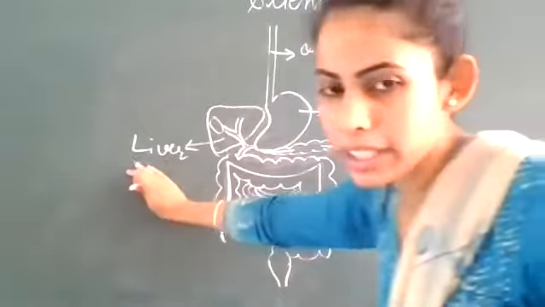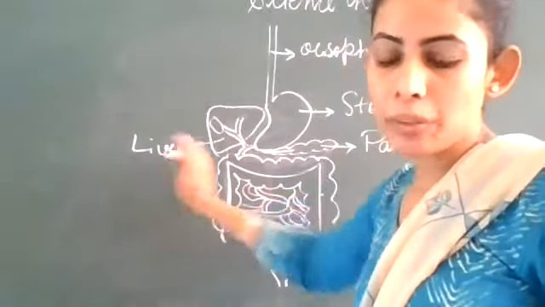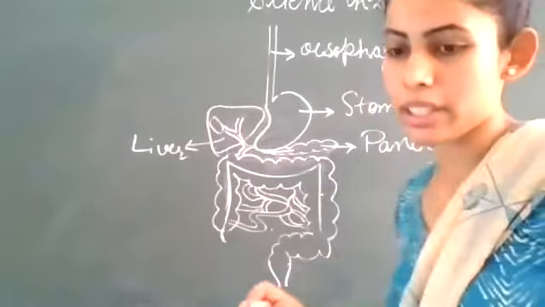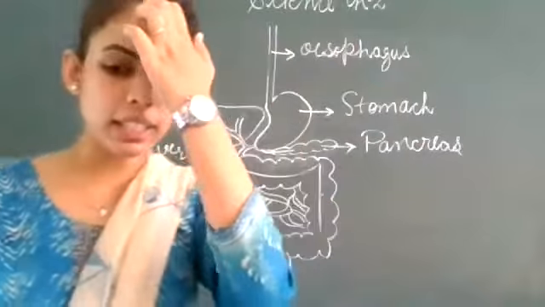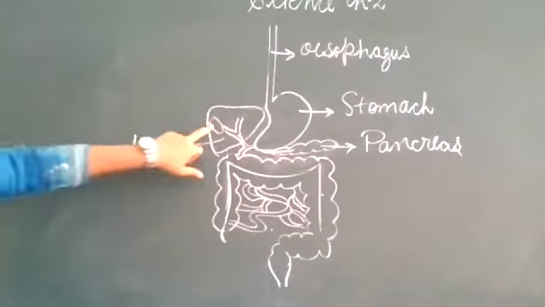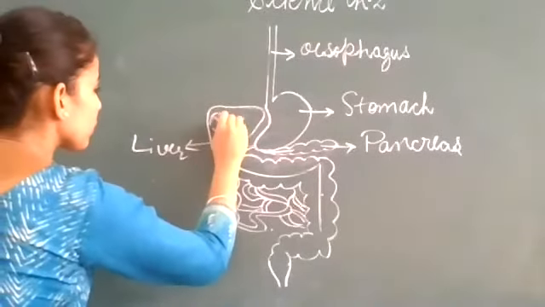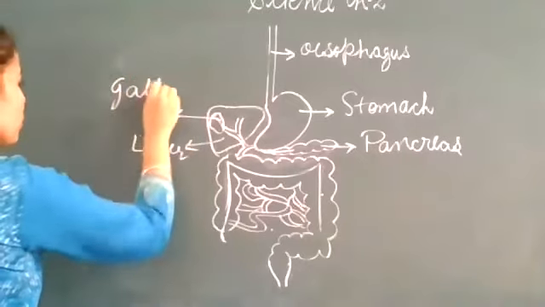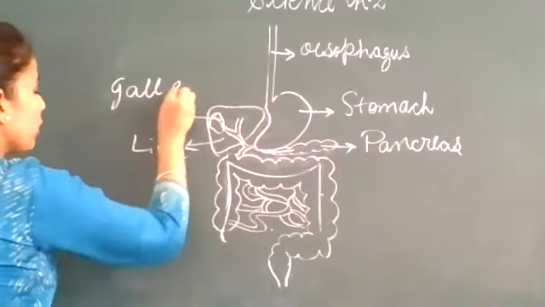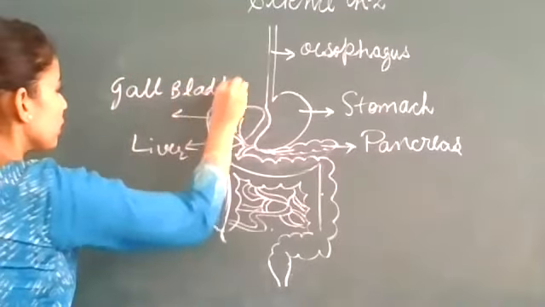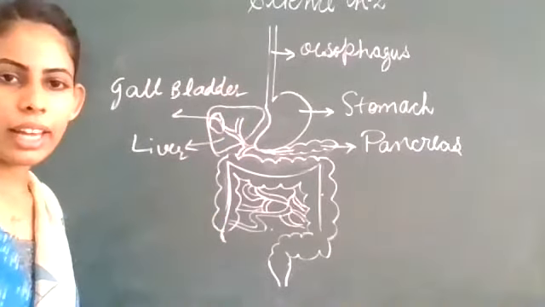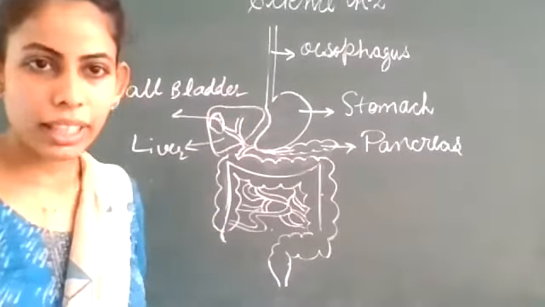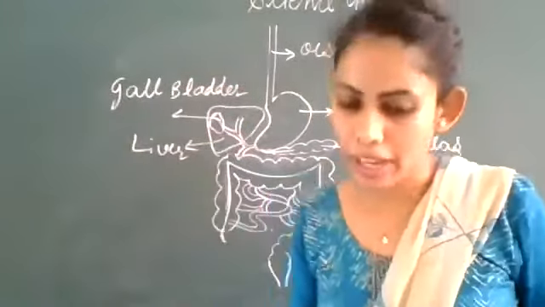So we have covered the liver one and now we will come to the pancreas. So there is another sac also, gallbladder. I told you its function also. What is its function? Anyone? It stores bile. Very good.